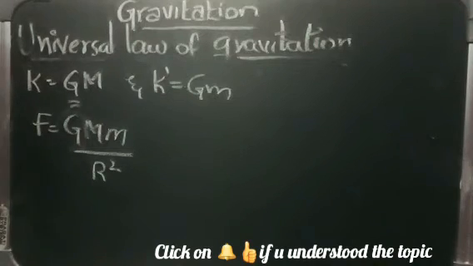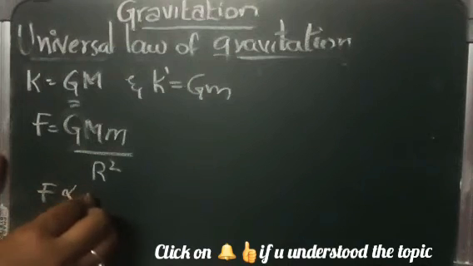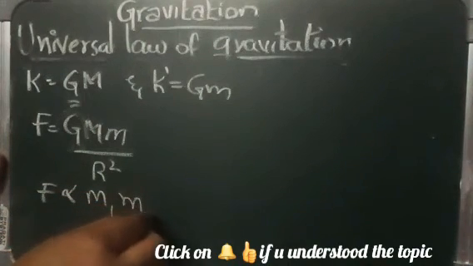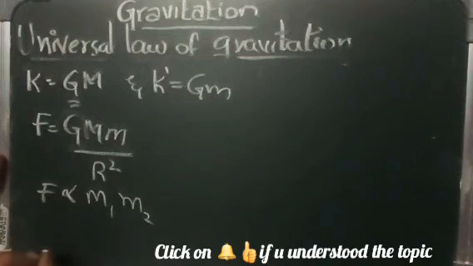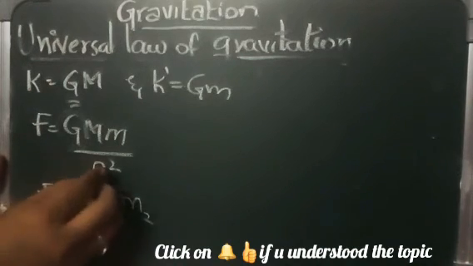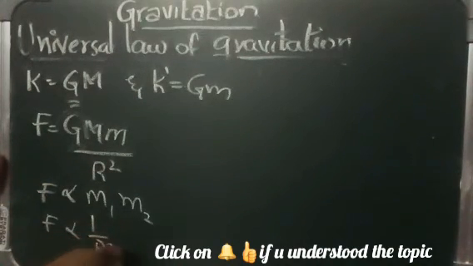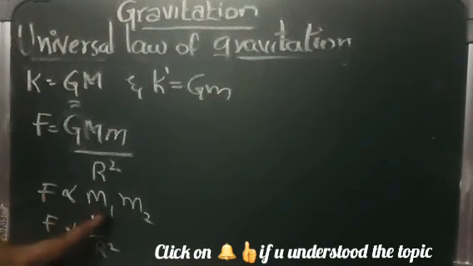Force of attraction is directly proportional to m1 and m2, isn't it? That is, the mass of the first object and the mass of the second object, and force is inversely proportional to the square of the distance. So Newton generalized the force of gravitation and said it acts between any two bodies in the universe, isn't it? Any two bodies have this force of attraction between them.